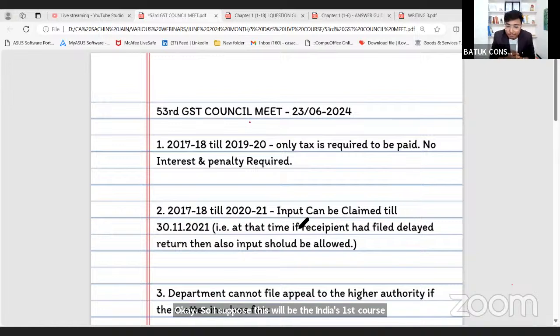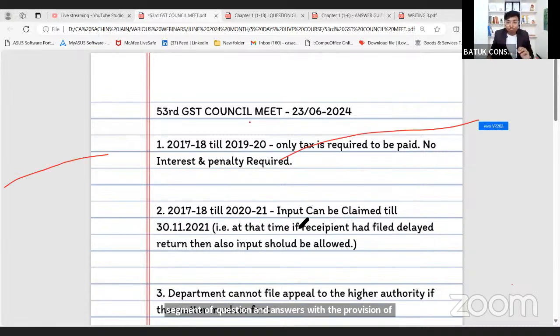answers. Because the biggest problem is that I have learned the law, I know the section, I know the provision, I know the rules, but how can I apply the same in my day-to-day situation in practical life while doing the practice or while handling the GST audit or assessment, that is the biggest problem. So to provide a solution, we have this particular mechanism, and in this course we'll try to discuss the complete law, or the relevant and important provisions, in the format of questions and answers with the provision of law.